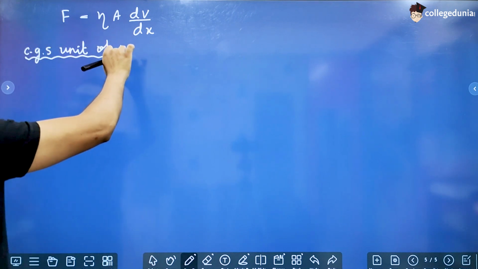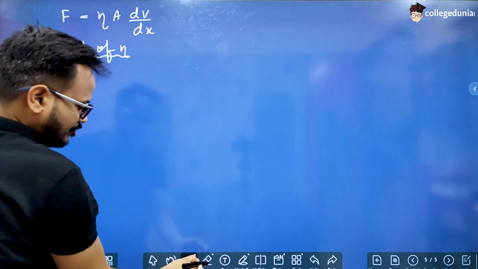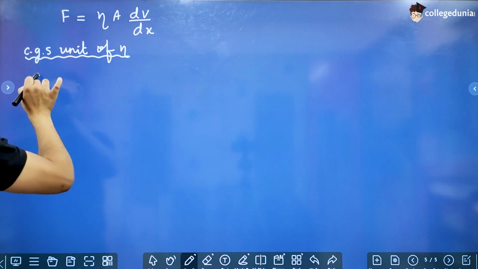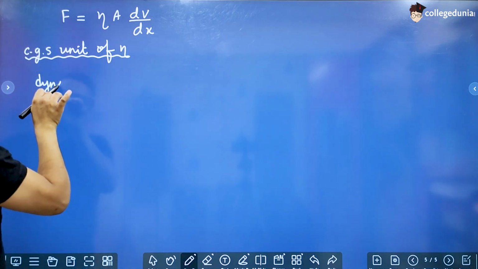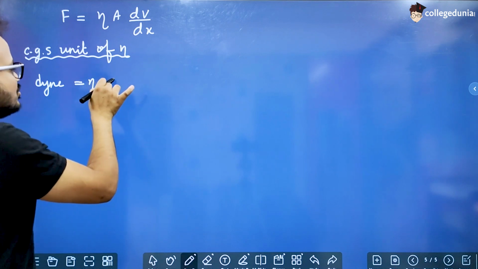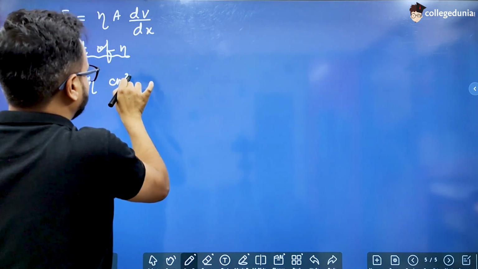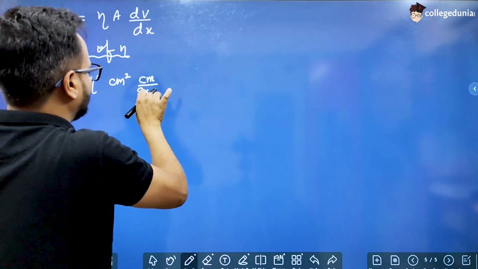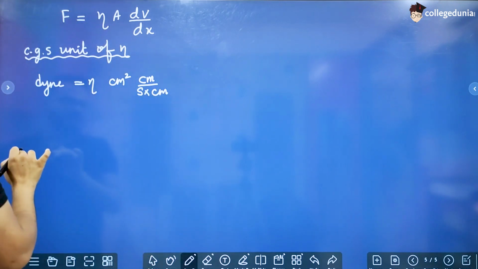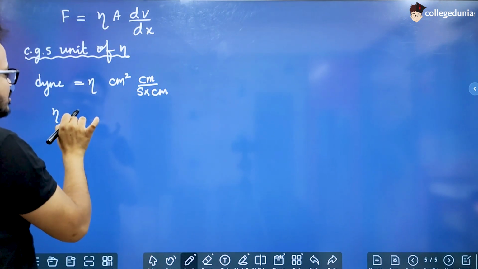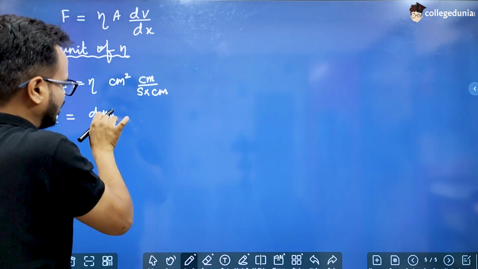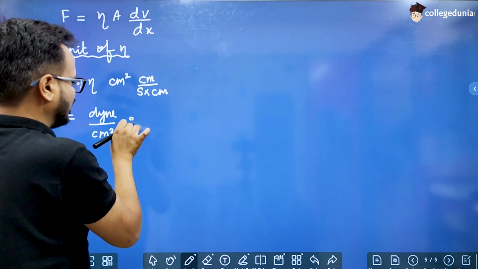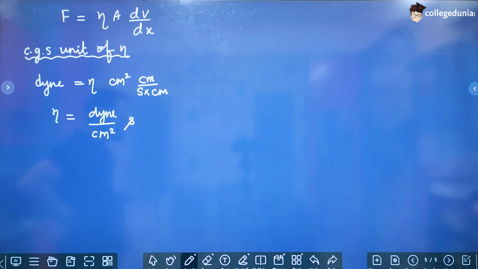CGS unit of force is dyne, CGS unit of area is centimeter square, and the CGS unit of velocity is centimeter per second, into centimeter. So this is dyne per centimeter square into second.